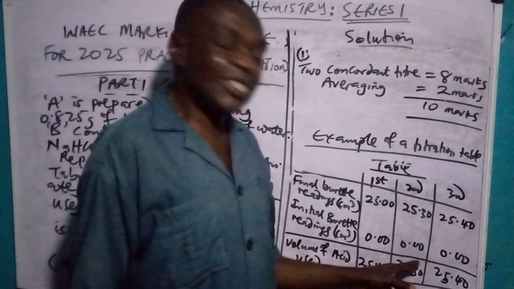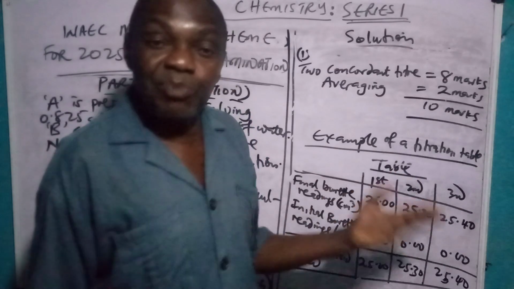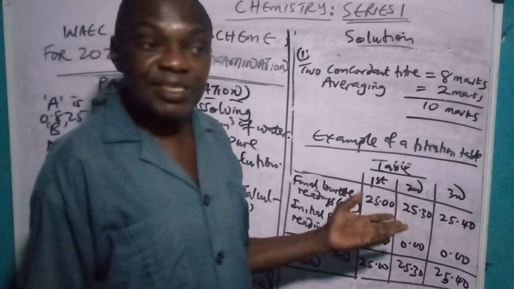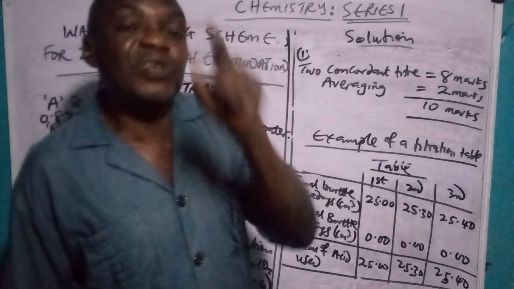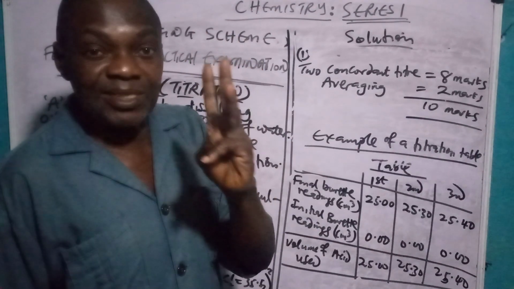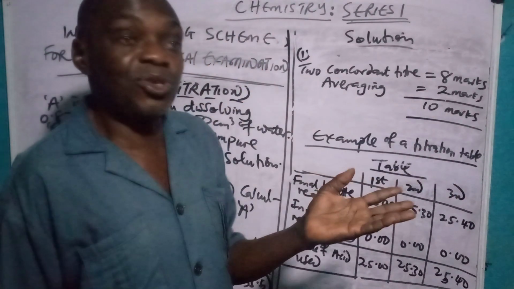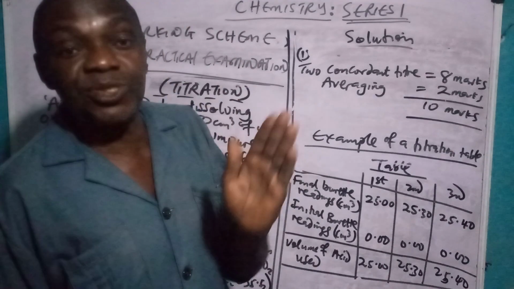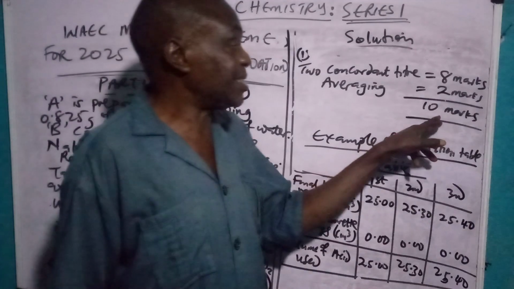This is not to show that this is what they are using. This is just an example to give you more enlightenment. So if you are still not clear, go to my videos on how to draw a titration table. I gave you 3 different ways of drawing your table and getting accurate results so that you can earn this 10 marks. The target is 10 marks.